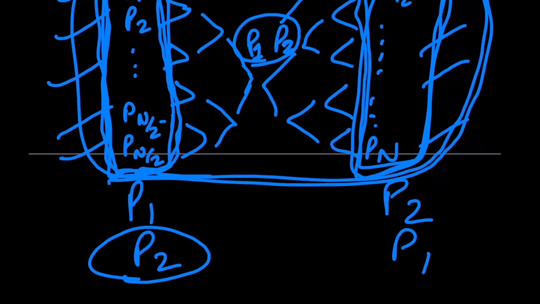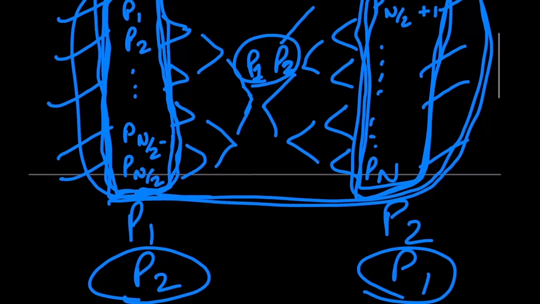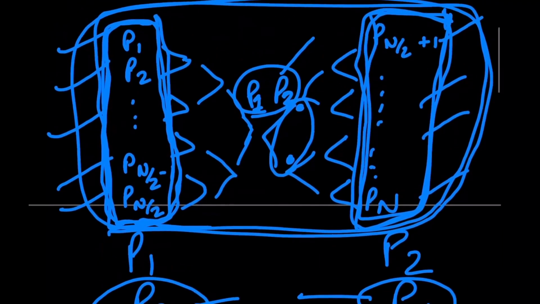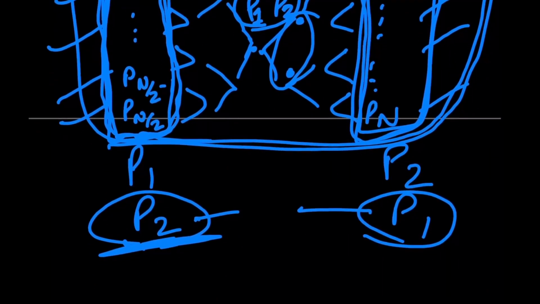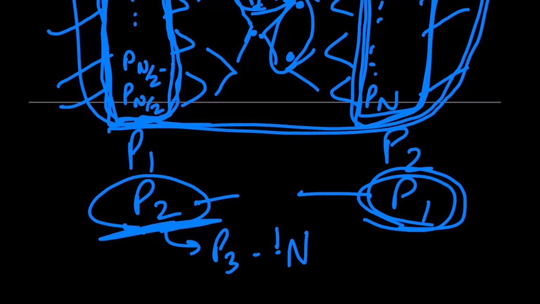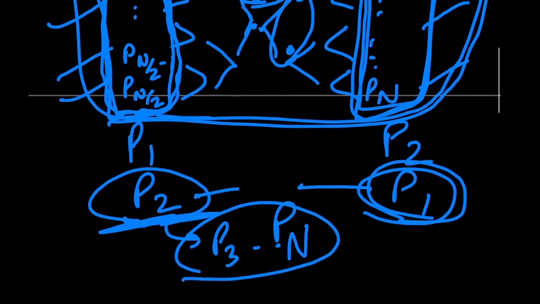Because if P2 is in the same bracket as P1, then P1 and P2 are going to have to duel each other before reaching the finals. The only way P2 can reach the finals is if P2 doesn't have to face P1 until the very last match. And P2 doesn't have to worry about any other player because P2 can only be defeated by P1. For all the other players, P3 all the way up to Pn, P2 is going to beat them.